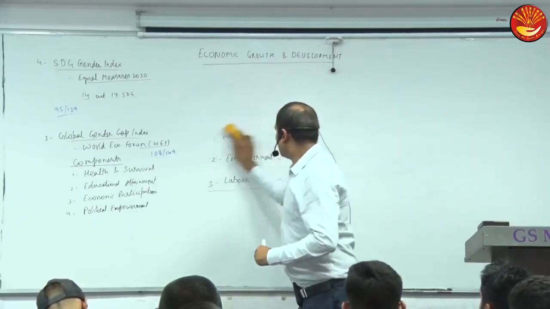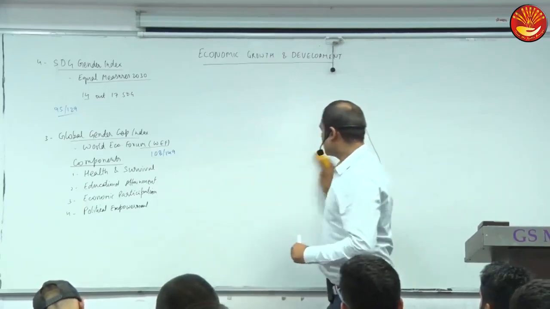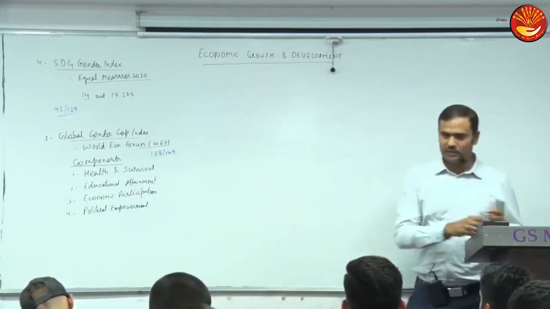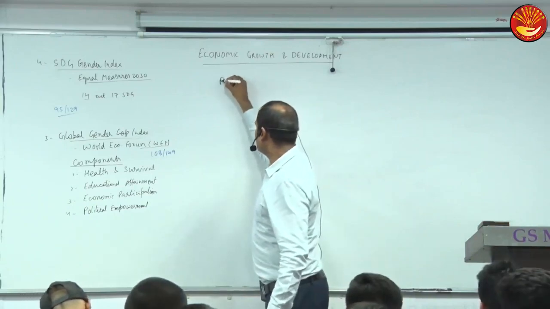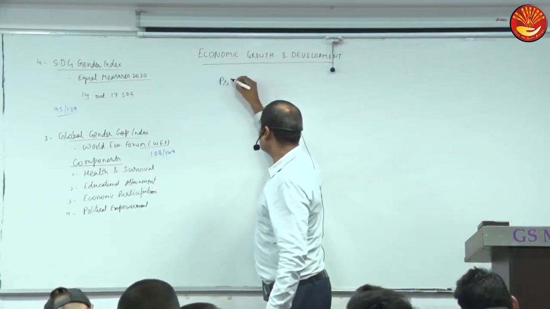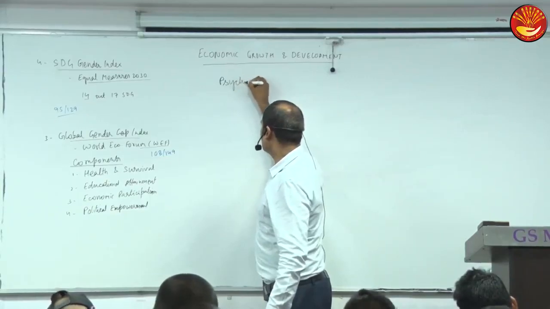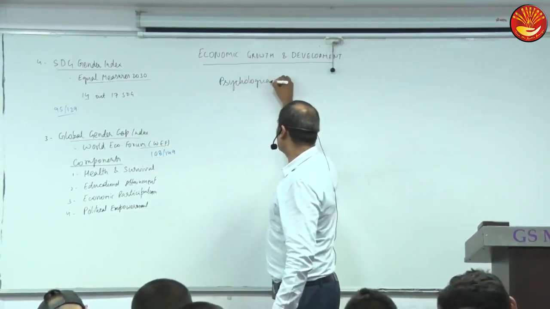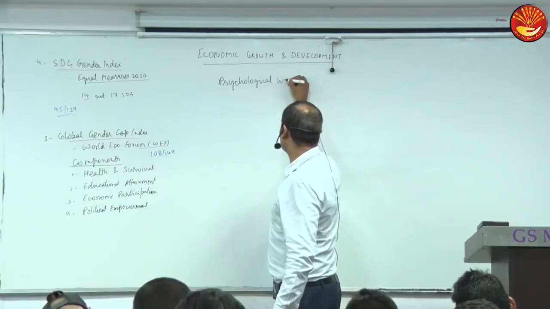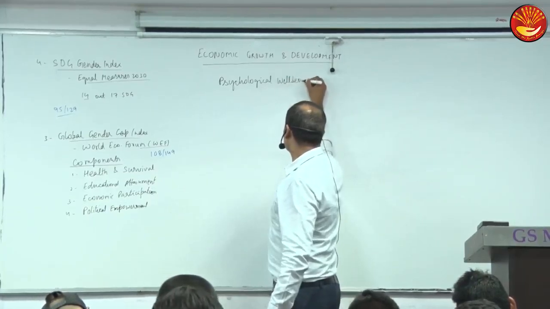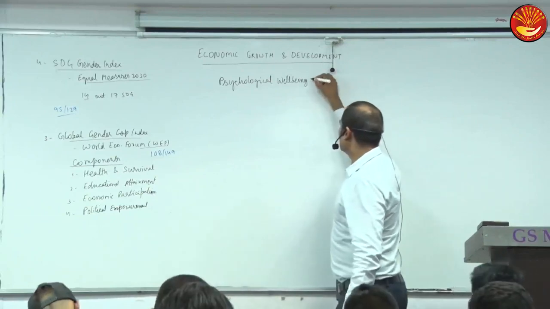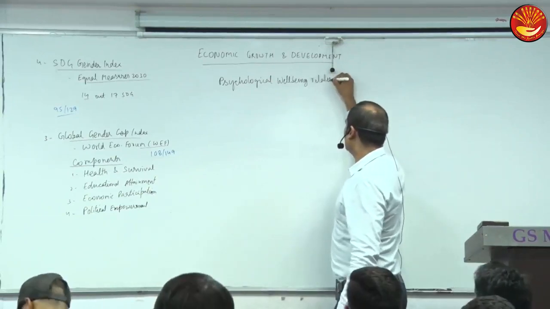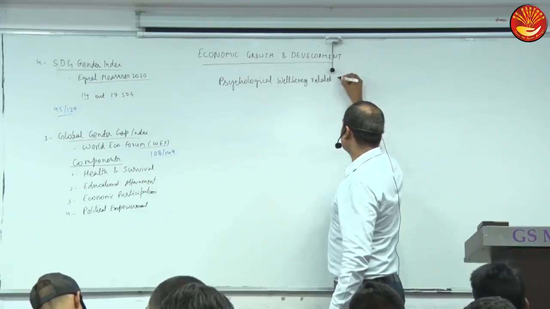Now other indices are psychological well-being related indices.